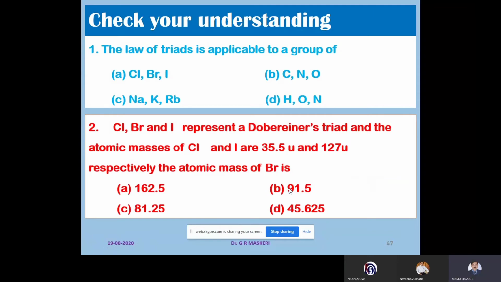Next question: chlorine, bromine, iodine represent the Dobereiner triad, and the atomic masses of chlorine and iodine are given as 35.5 u and 127 u respectively. What is the atomic mass of bromine? As you know, according to the periodic law stated by Dobereiner, the element in the middle has the average atomic mass of the other two. So bromine, being the middle element, should have the average atomic mass of 35.5 and 127. The answer will be 81.25.